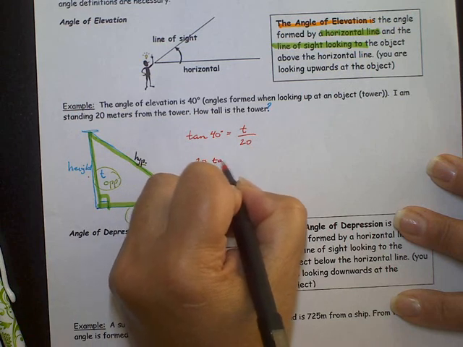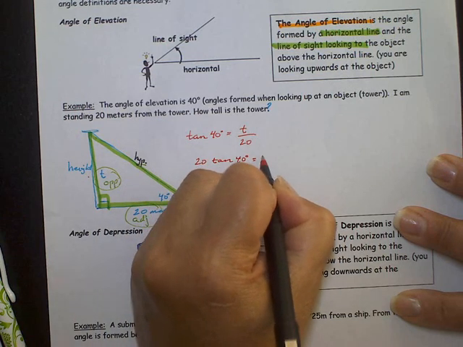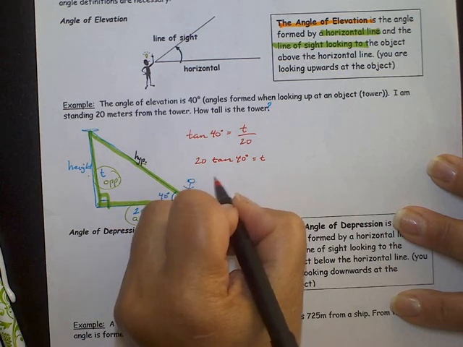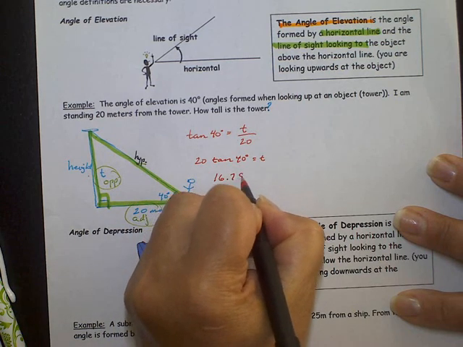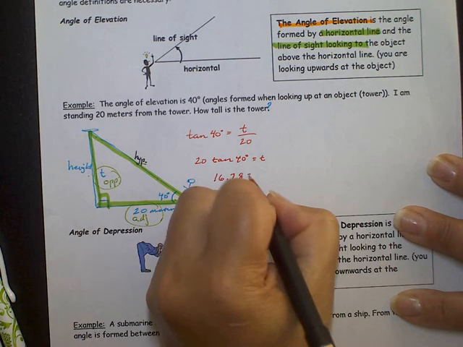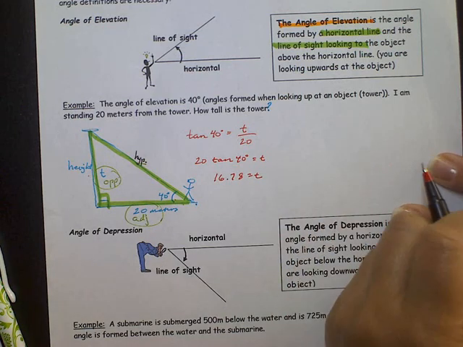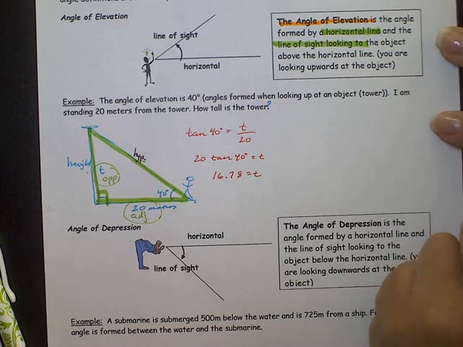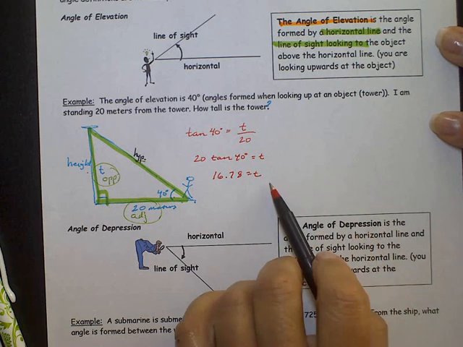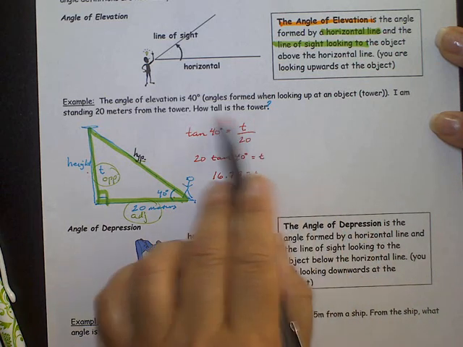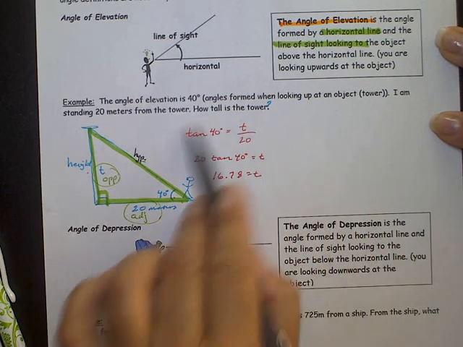Show me what you're putting in your calculator. When you put that in your calculator, you should get 16.78 equals T. These are application problems, or sometimes students call them word problems. So I want your answer to be related back to answering the question. So here's the work, the justification.